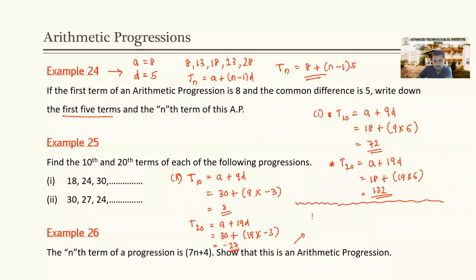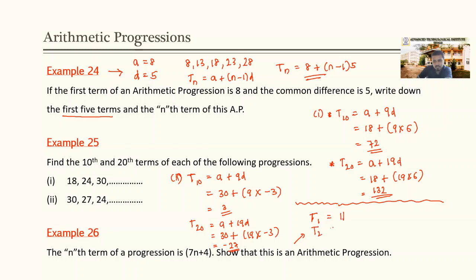What should be the first term? Or T1 value should be what? Instead of n, we need to apply the term value that we are finding. Here we are finding the first term value, so instead of n, we need to apply 1. 7 into 1 plus 4, that is 11.